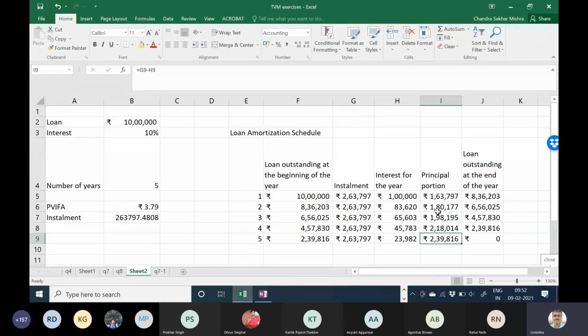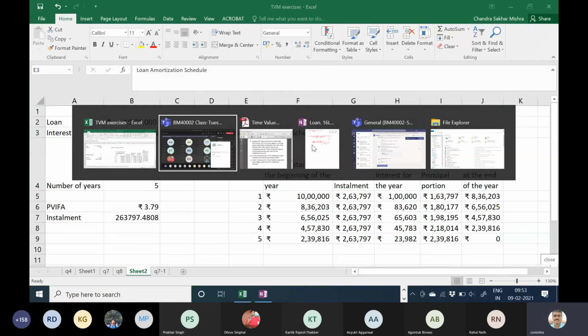As you go forward, your principal portion goes up, interest portion comes down because the loan outstanding amount is lower. So that's why you need this loan amortization. This is called the loan amortization schedule. Breaking up the installment amount into interest and principal portion is called the loan amortization schedule.